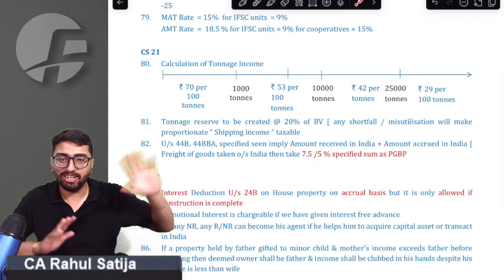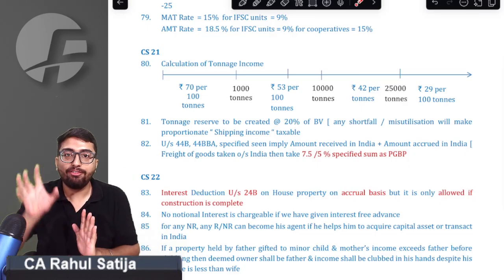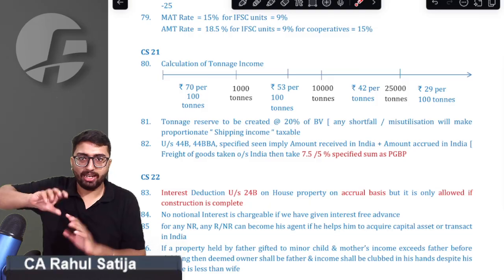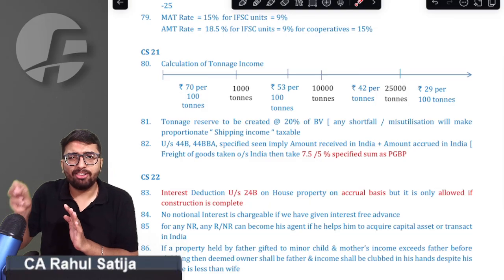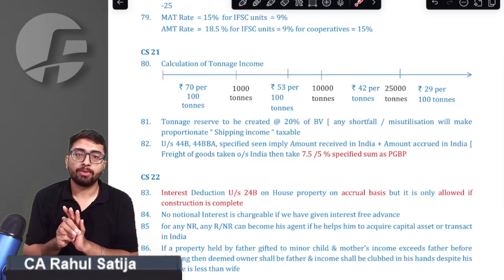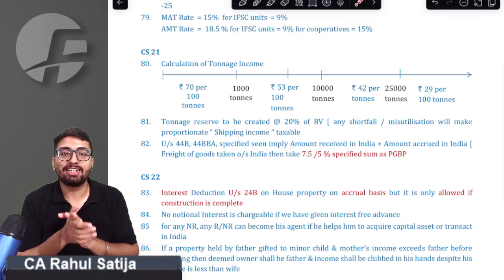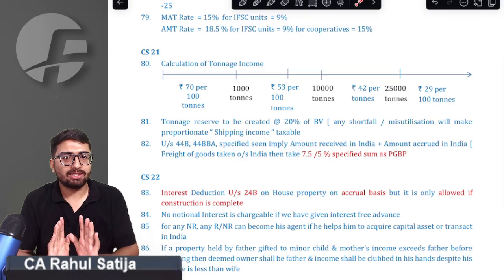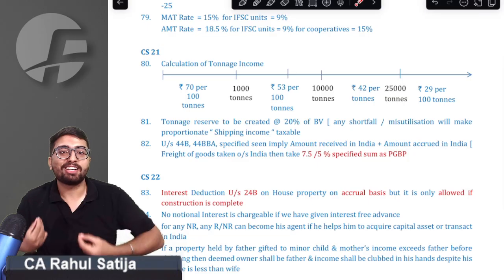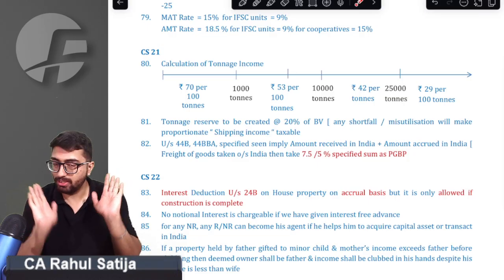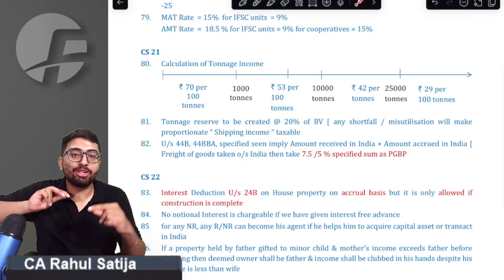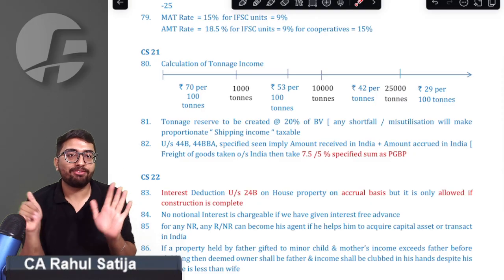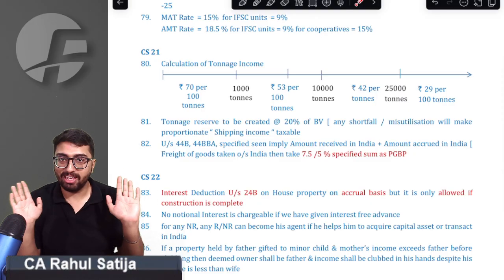And at last, this point number 82, what it says: if you are in any kind of aircraft business referred under section 44BBA, or any kind of shipping business referred under section 44B, in these two cases you mandatorily have to offer income as per presumptive taxation. On that income, you have to offer 5% or 7.5% as your PGBP. We are clear on that.